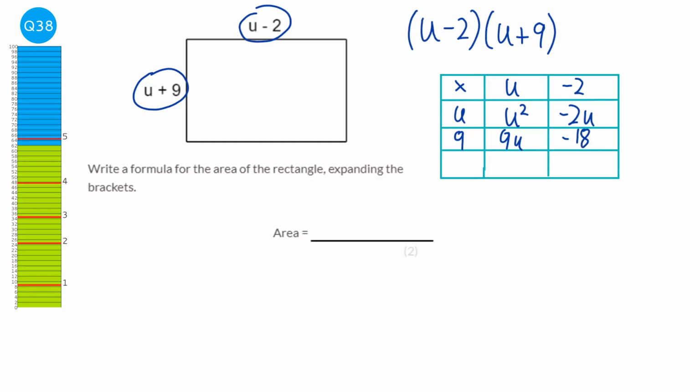And what we're going to do is add the like terms together. So our answer will be u squared, and then 9u plus minus 2u. Well, that's just 9u take away 2u, which is 7u. So plus 7u, and then minus 18 at the end.